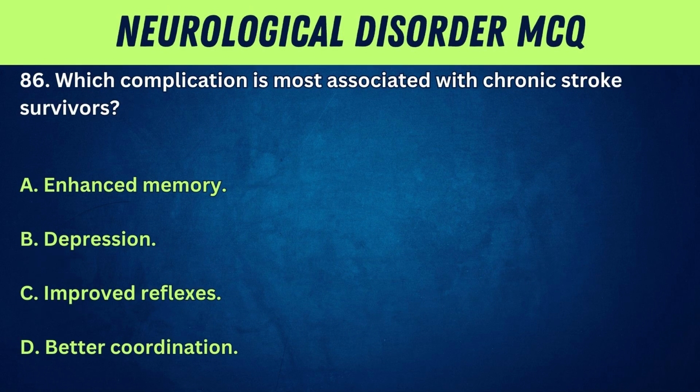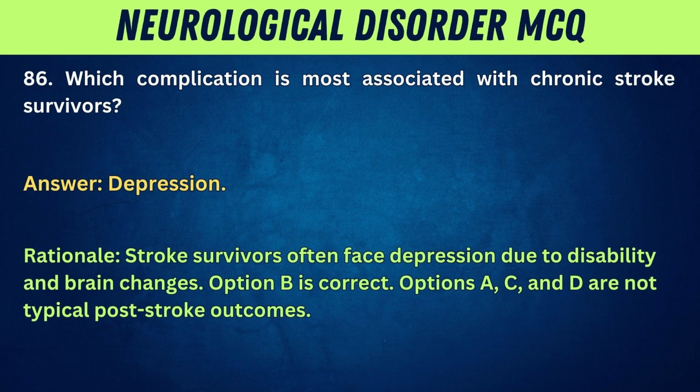86. Which complication is most associated with chronic stroke survivors? A. Enhanced memory. B. Depression. C. Improved reflexes. D. Better coordination. Answer: depression. Rationale: stroke survivors often face depression due to disability and brain changes. Option B is correct. Options A, C, and D are not typical post-stroke outcomes.